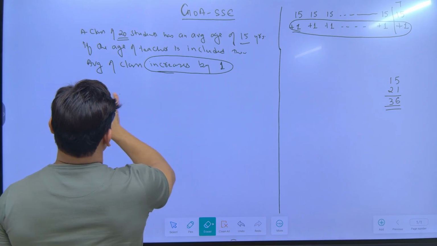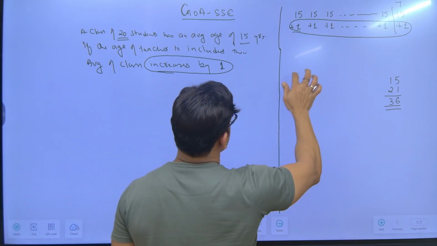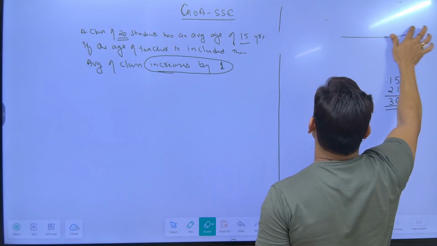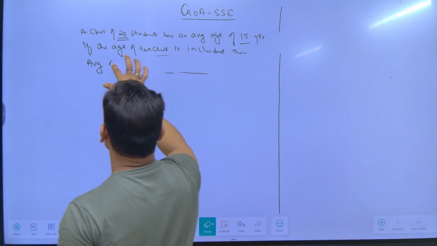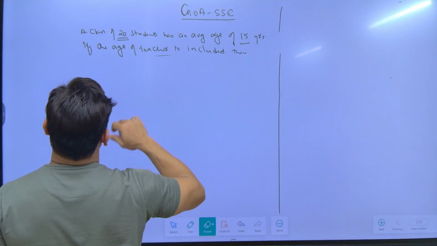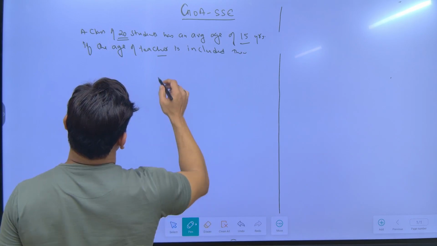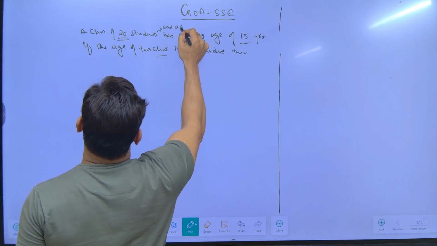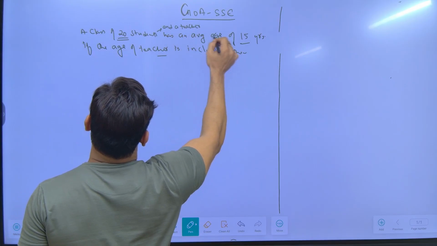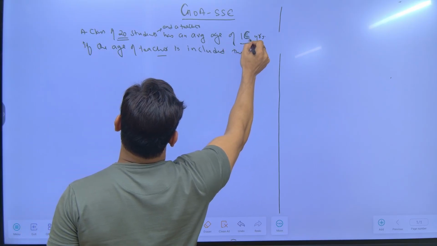Now, I'll just make a small change in this question. Let's say a class of 20 students and a teacher has an average age of, let's say, 16 years.